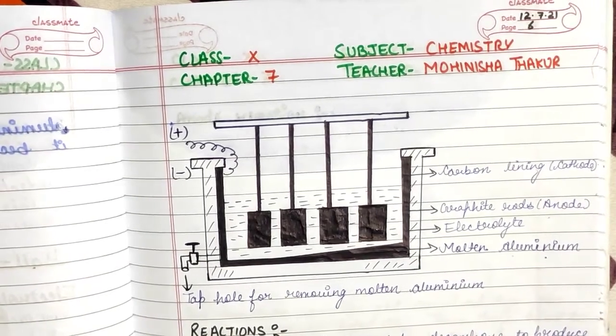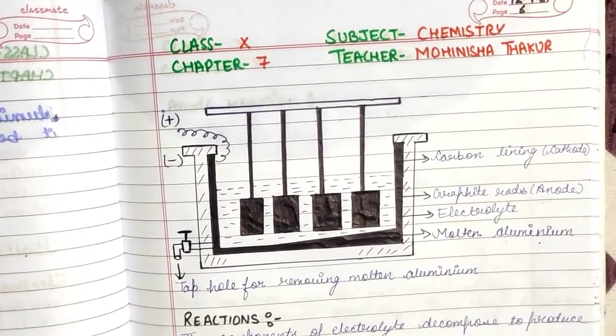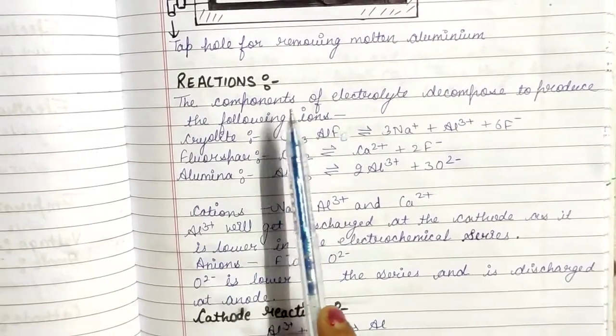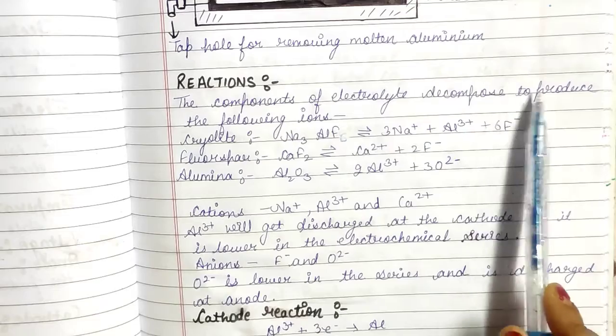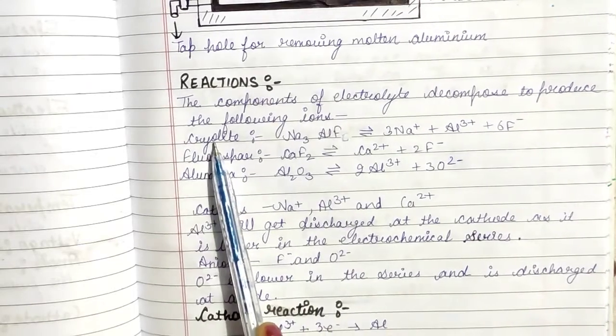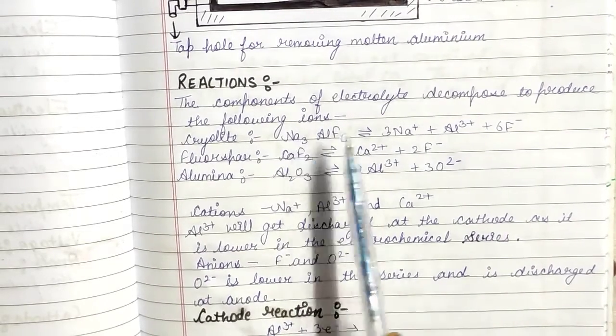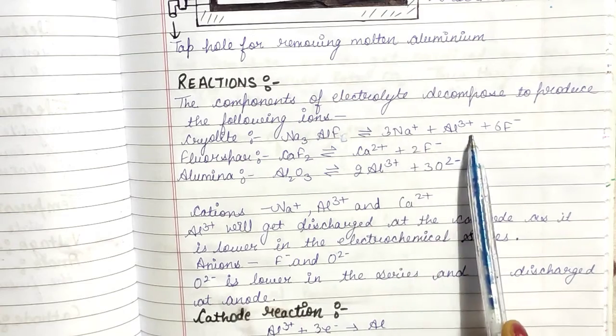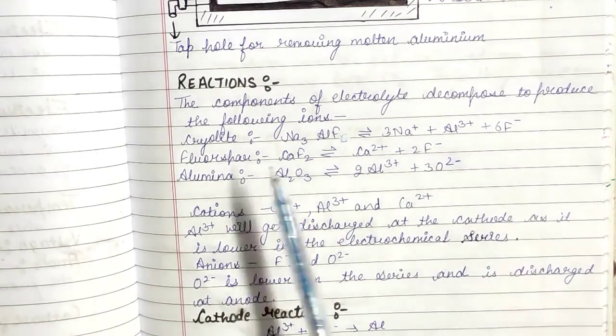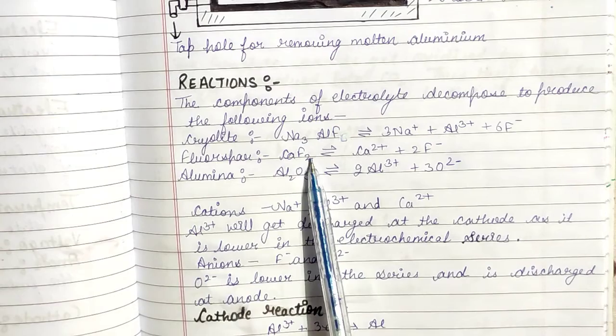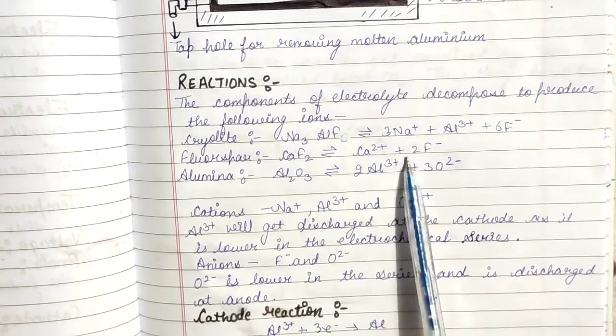For this, the reaction would be as follows: the components of the electrolyte decompose to produce the following ions. Cryolite on decomposition will give 3Na+, Al3+, 6F-. Fluorspar, which is CaF2, on decomposition will give Ca2+ plus 2F-.